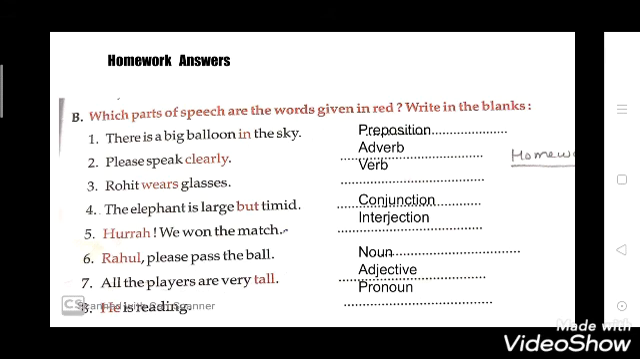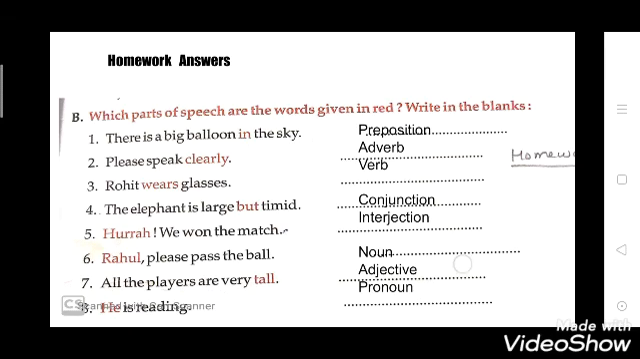Now see the sixth point. Rahul, please pass the ball. So Rahul is a noun because it is the name of a particular person. Now see the seventh. All the players are very tall. So "tall" is an adjective. Now see the eighth. He is reading. Now "he" is a pronoun. And which pronoun is this? This is a personal pronoun. I, you, he, she, they all come under personal pronoun.